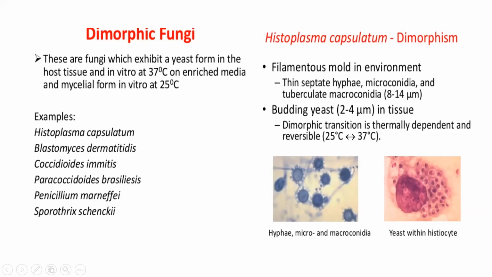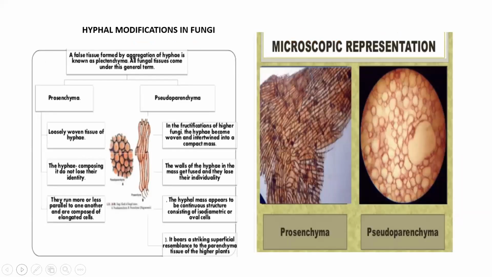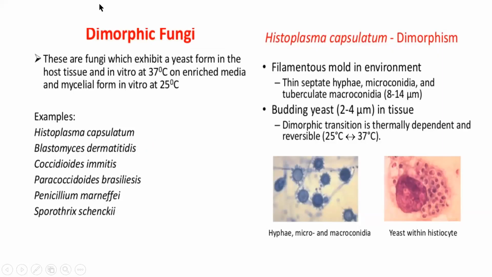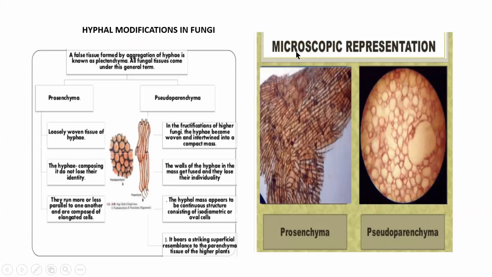So you can see simple unicellular fungi, you can have multicellular filamentous fungi which form hyphae, septate, aseptate hyphae. You have seen what is a mycelium, and you have seen what is a dimorphic fungi. Okay, so these are some hyphal modifications in fungi. So in what we have seen so far, in fungi, you can see unicellular fungi, filamentous fungi.